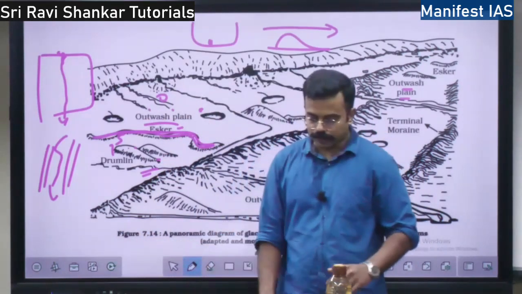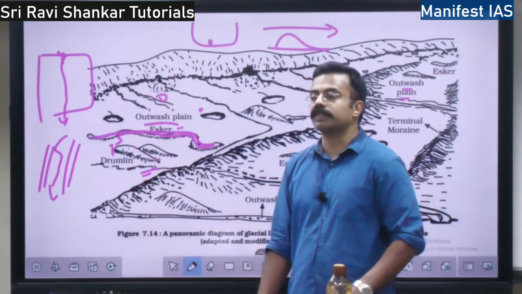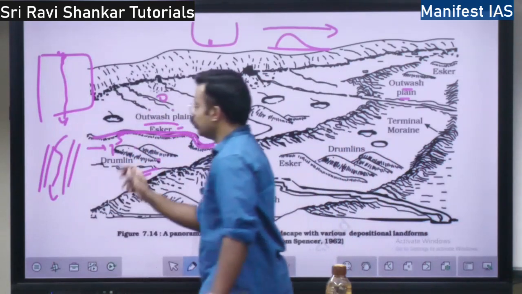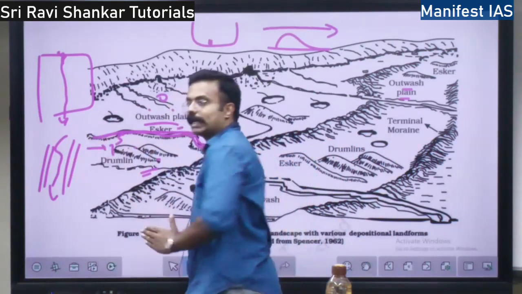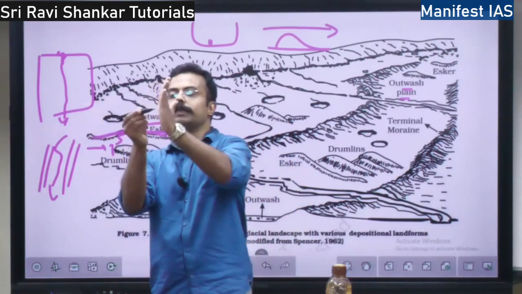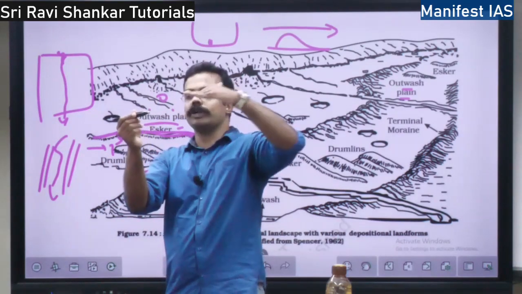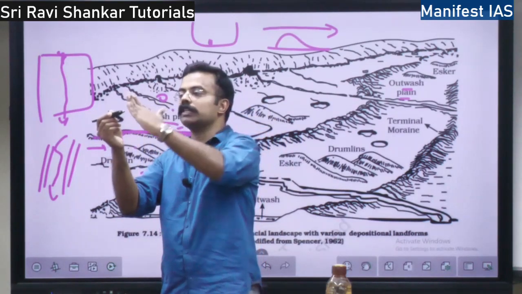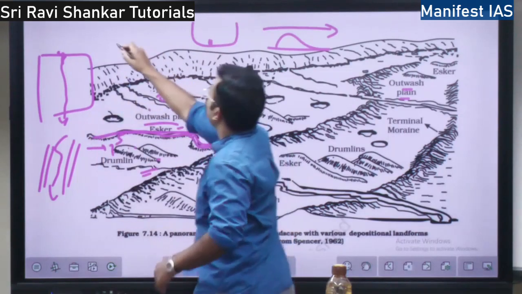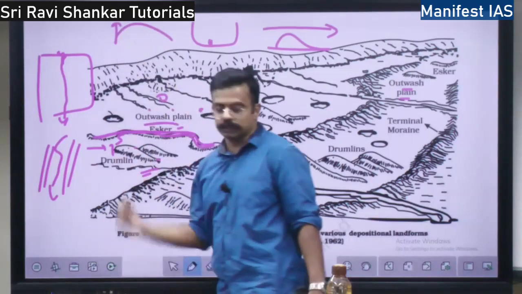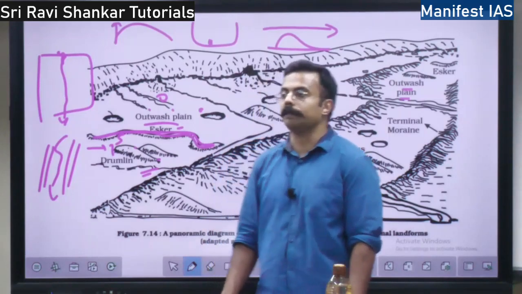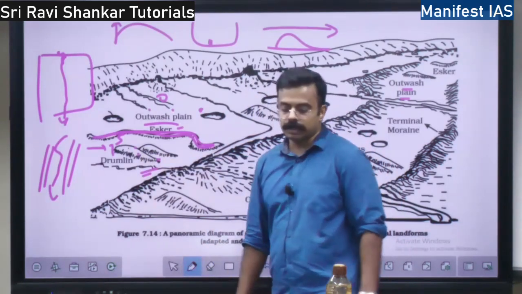Why are these drumlins formed? Because of the dumping of rock debris. When the ice moves in this direction, what happens? It is going to push the stoss end, and when it pushes the stoss end, it is going to grow bigger. Let's say here will be the stoss of a drumlin. Ice is going to come and push this, and when it pushes, this will grow like this. So the stoss will be in this direction, in this shape, and here it will be steeper. This is the concept of a drumlin. It is because of the dumping of rock debris. Rock debris will get dumped to form a drumlin.